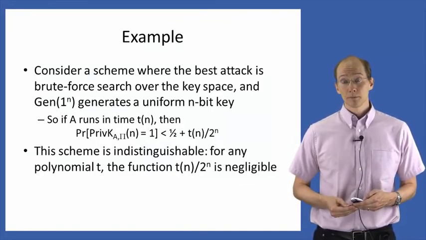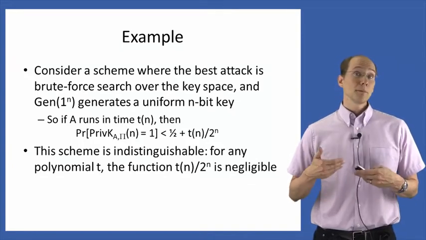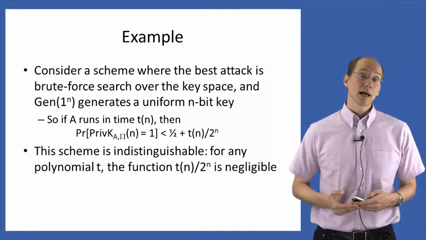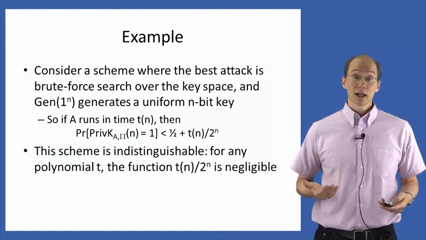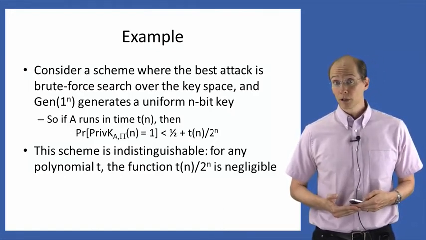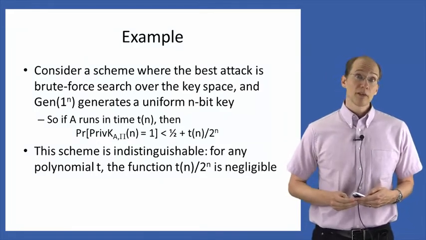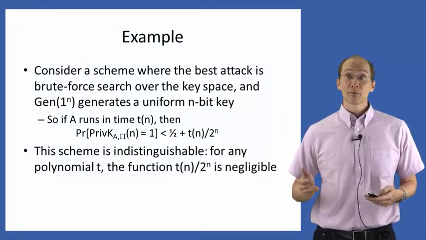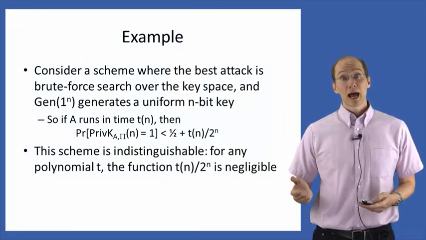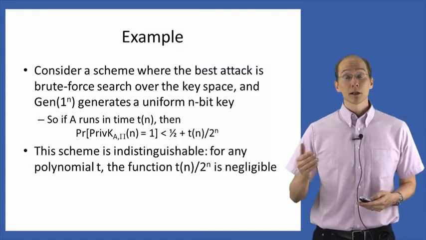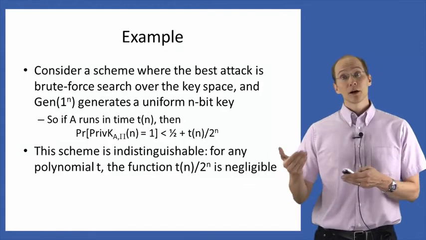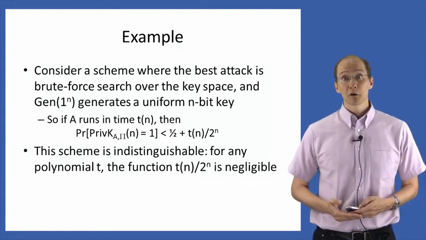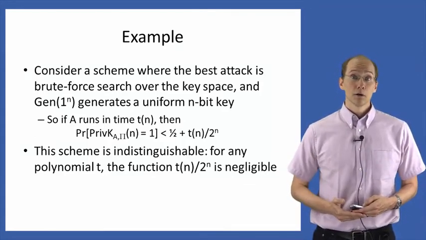So again, for any probabilistic polynomial time attacker you come up with that runs in some time t(n), that I don't know what it is, but I do know that it's bounded by a polynomial, the success probability of that attacker is going to be at most 1/2 plus negligible. Different attackers will have correspondingly different negligible functions, but for all such attackers, they will have some corresponding negligible function that bounds their advantage over 1/2.